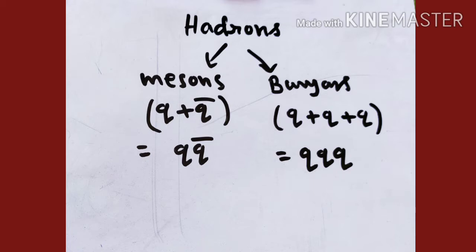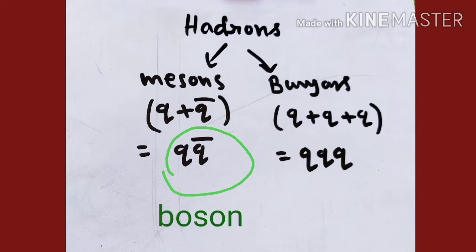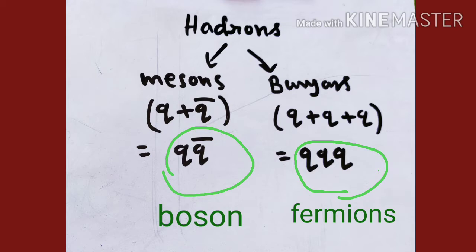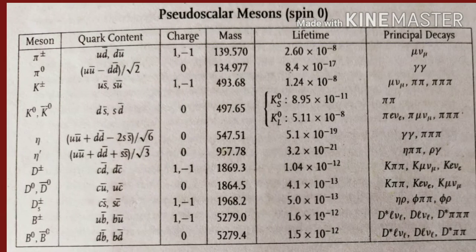Now, one more thing is that mesons are always bosons and baryons are fermions. So when I say a meson is a boson, then you should not think that the q and q bar are not fermions. Yes, they are fermions, but the whole particle is a boson. Now here I have provided the list of mesons and baryons that were experimentally discovered.